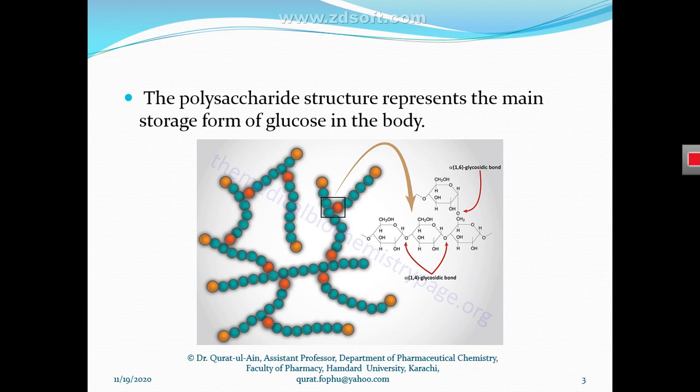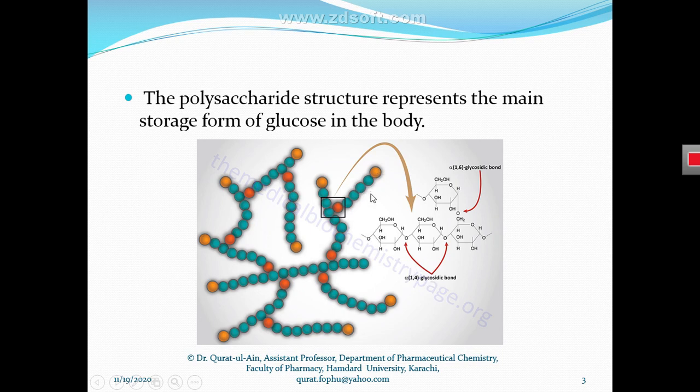In other words, how is the glycogen molecule synthesized? Glycogen is synthesized from simpler sugars, monosaccharides or disaccharides. First the monosaccharides or disaccharides link together via alpha glycosidic bonds. They make a chain of polysaccharide. Then these chains of polysaccharide make branches with each other. You can see here, this is a chain of polysaccharide and this is also a chain of polysaccharide. These are two chains of polysaccharides in which monosaccharide residues link together via alpha 1,4 glycosidic bonds.